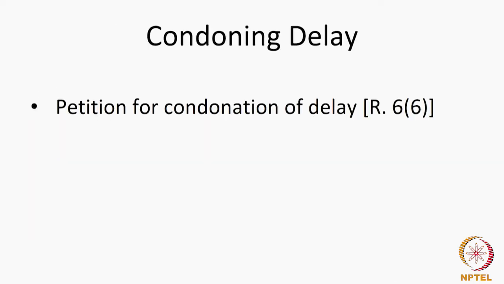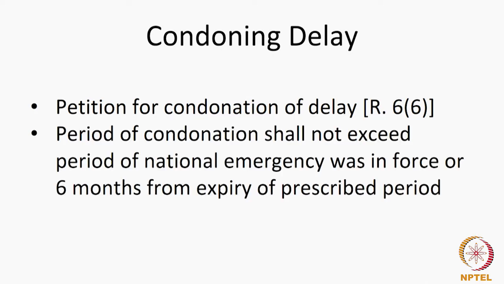There is a new provision on condonation of delay, or condoning delay. There is a petition for condoning delay. Now, the controller is given the power to condone delay in transmission and resubmitting of documents to the patent office. The period of condonation shall not exceed the period for which the national emergency was in force or 6 months from the expiry of the prescribed period. Normally, if there is a national emergency, there could be a moratorium on doing certain acts.